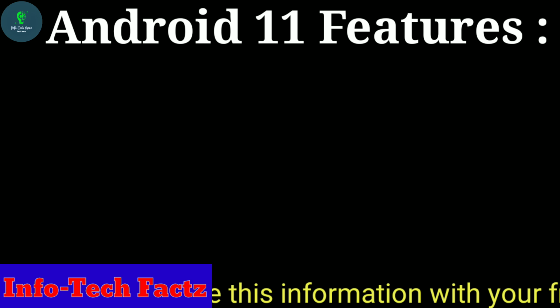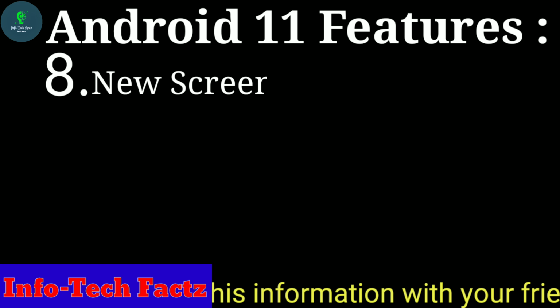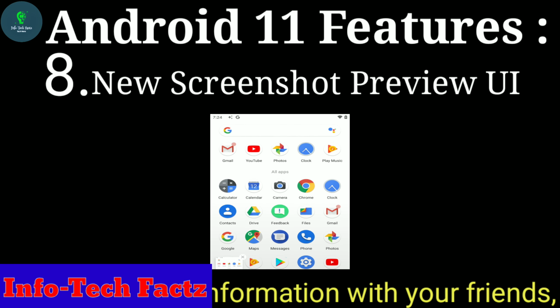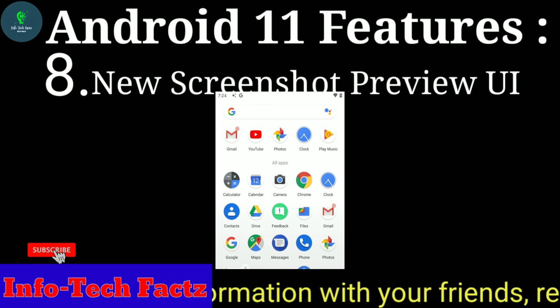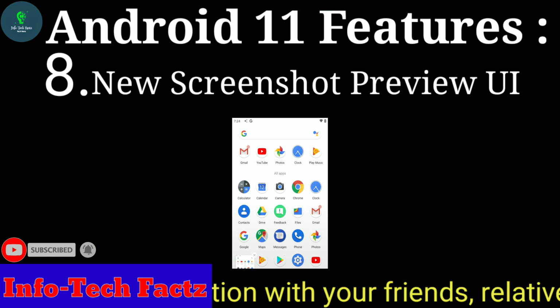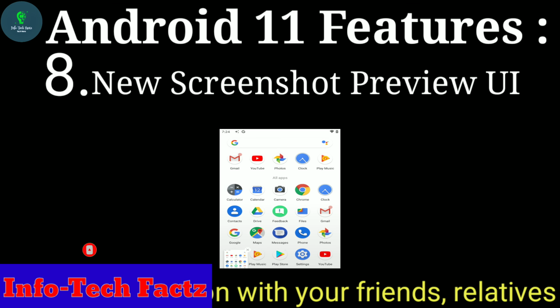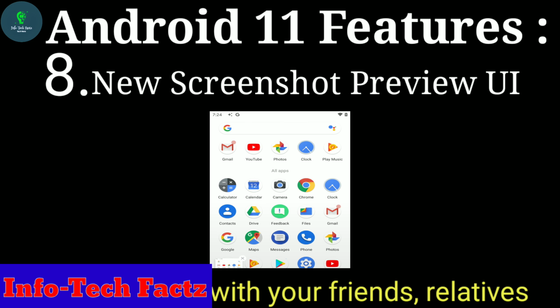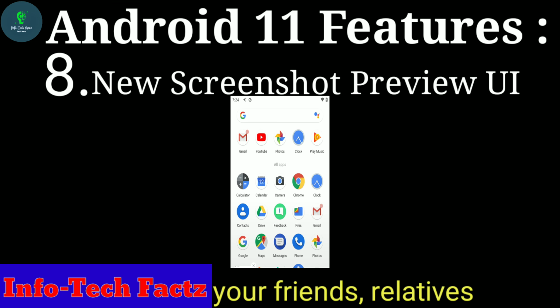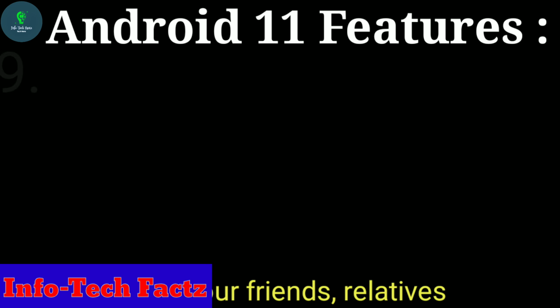And coming to the new feature, which is the new screenshot preview UI. Guys, there's a new screenshot preview UI in Android 11 that is very similar to Apple's implementation on iPhones. After you take a screenshot, a floating preview of it will show up on the bottom left corner of the screen with buttons to share and edit.